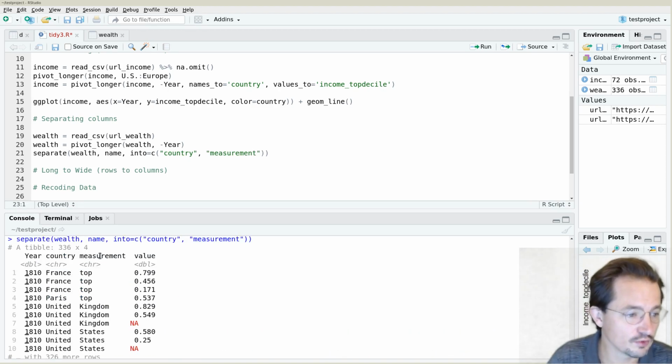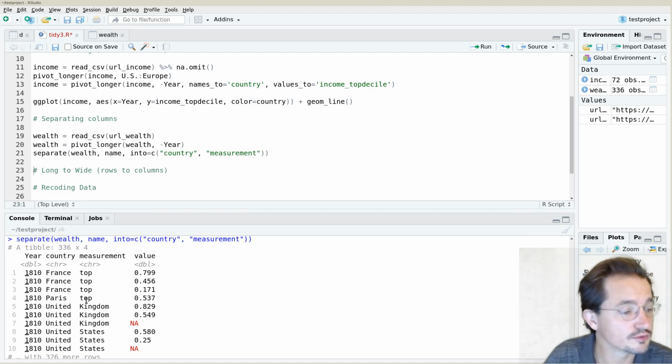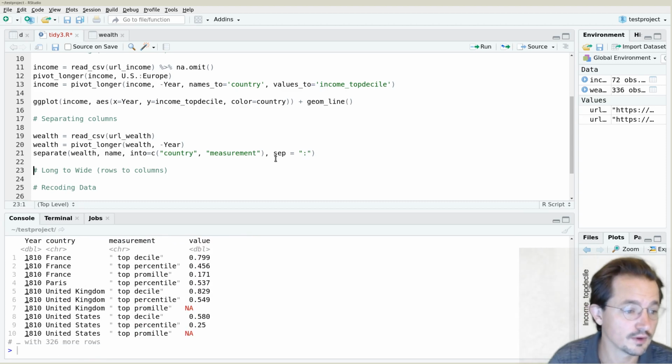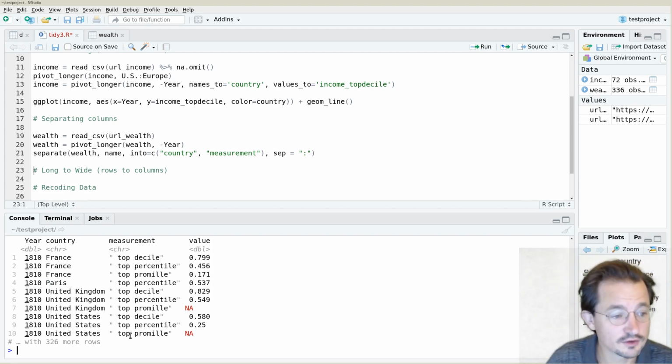And that works fairly well, only interestingly it split United and Kingdom into two columns, because by default it splits on spaces. So let's actually tell it what it should split on, and in our case we want to split on a colon. Now this is much nicer, right? So we have countries. Paris is not really a country, but we'll ignore that for a second. And we have measurements, and then we have values which are sometimes missing.